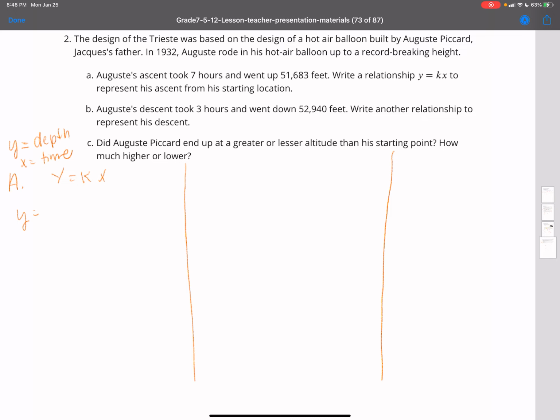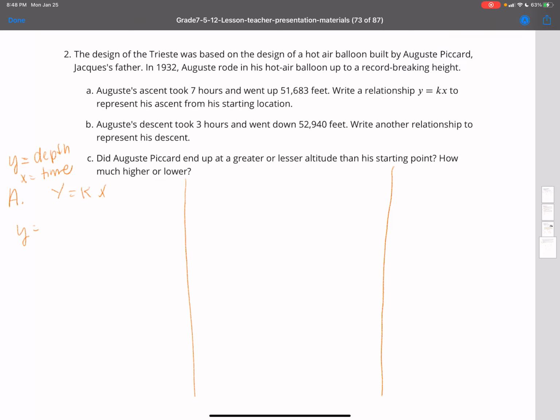So y in this case is equal to 51,683 feet. X is representing the time, which is 7 hours. And what's missing is the constant, or the unit rate. So our first step is that we want to convert those hours to seconds.